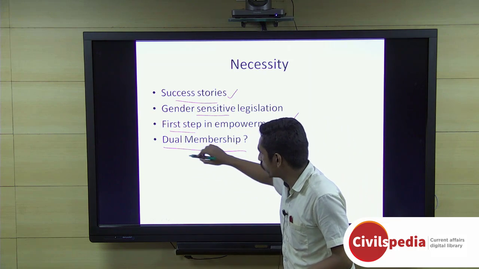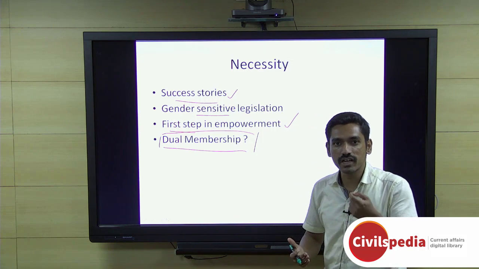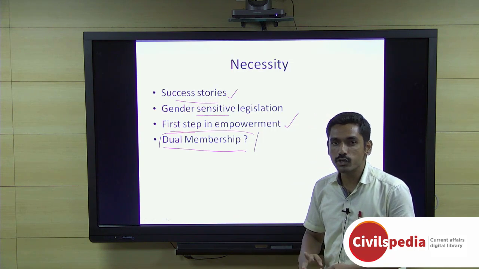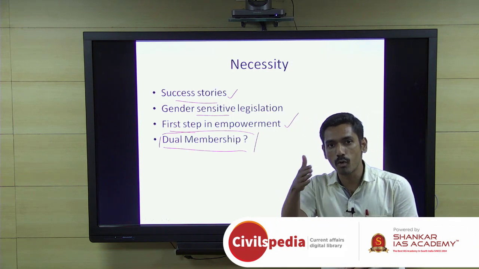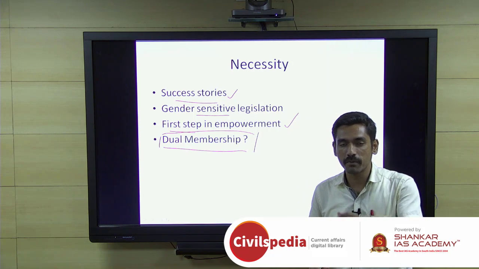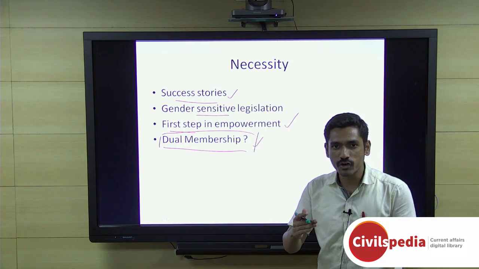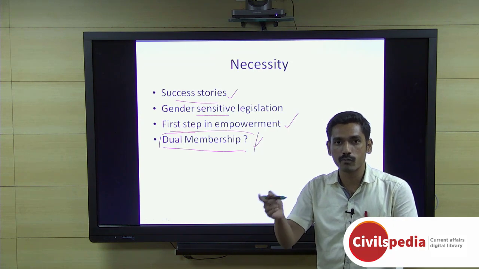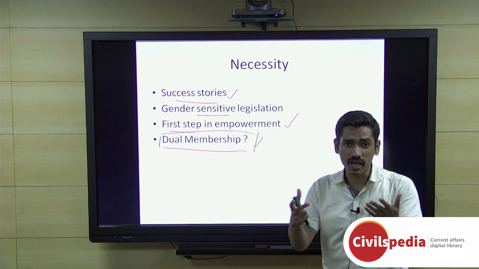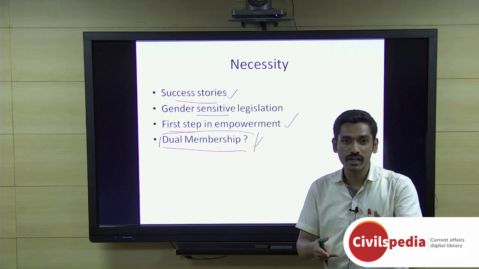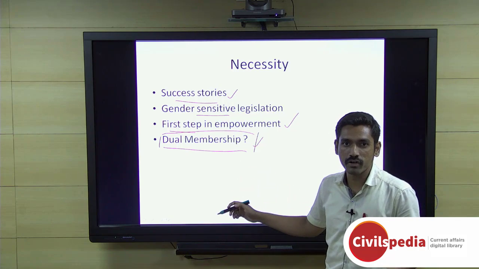Then there is one more concept of dual membership. If there are so many hurdles in implementation, one particular aspect which can be considered is dual membership of constituencies, in which you can have both a male and a female candidate representing a particular constituency. Now there are a lot of political issues and even numerics involved in that. If you're going to have dual membership constituencies for one third reservation, the number of parliamentarians and state legislative members who are represented is going to increase drastically. So that is one issue we are going to deal with.